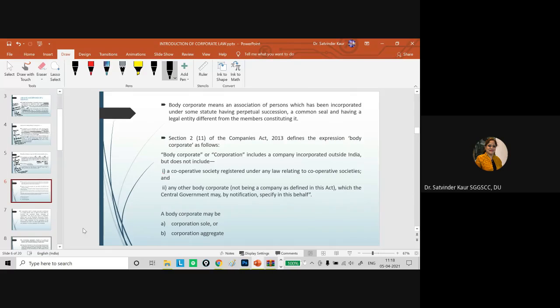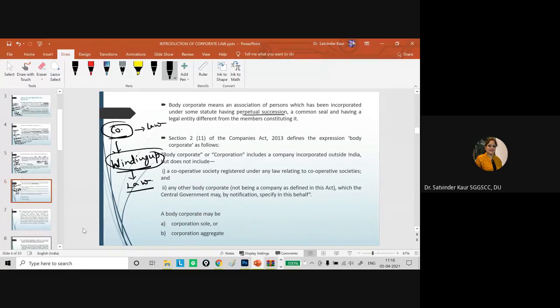Now, in continuation, if we talk about perpetual succession, it means that once a company has come into existence, its existence will continue until there is a winding up as per the provisions given in the law. So it continues to exist whether shareholders are there or not, whether the board of directors are there or not, or under any particular circumstances. Because it exists as per the provisions of the law, similarly, it is going to be wound up as per the provisions of the law. So with perpetual succession, it is going to exist for long, irrespective of all circumstances.